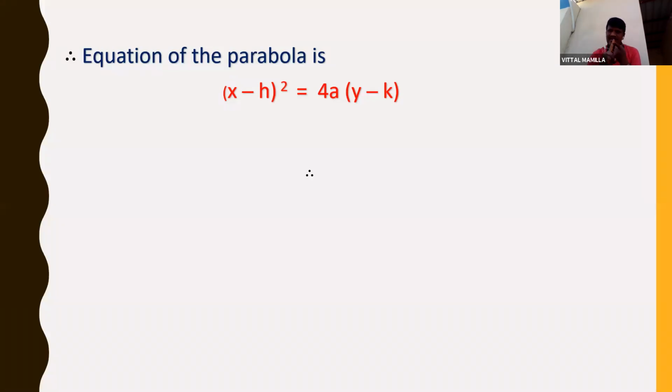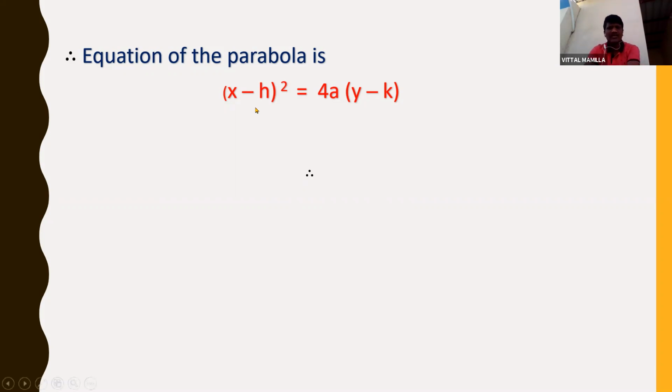If the axis is the x-axis, I can write y square is equal to 4ax. If the axis is the y-axis, x square is equal to 4ay. If the axis is parallel to the x-axis, I can write (y − k) whole square is equal to 4a into (x − h). If the axis is parallel to the y-axis, then (x − h) whole square is equal to 4a into (y − k). So depending on the axis, I can choose the equation of the parabola.